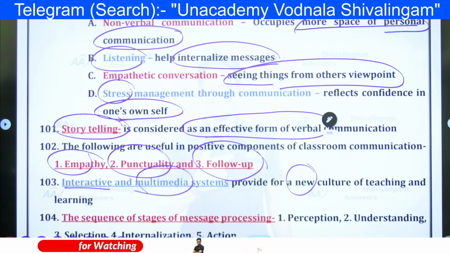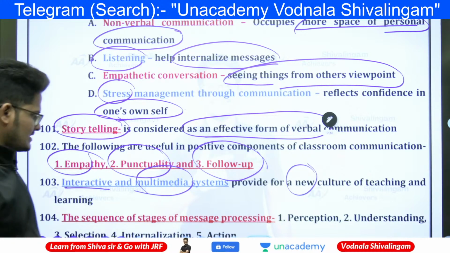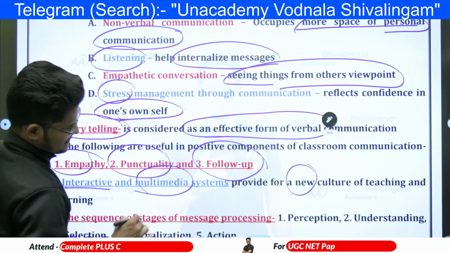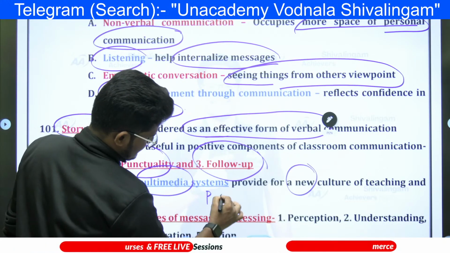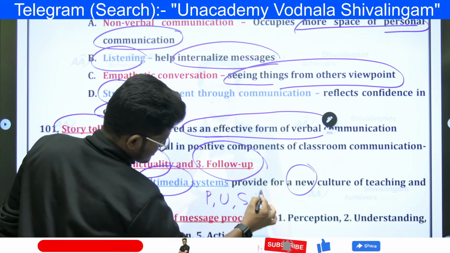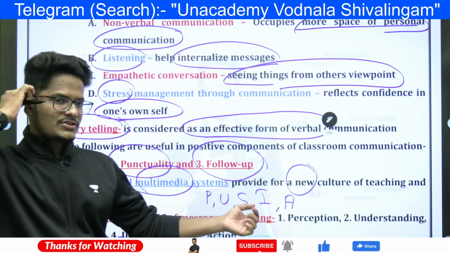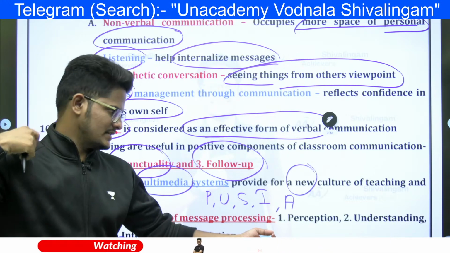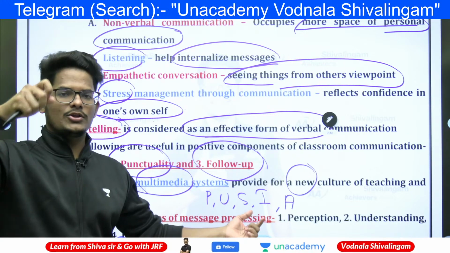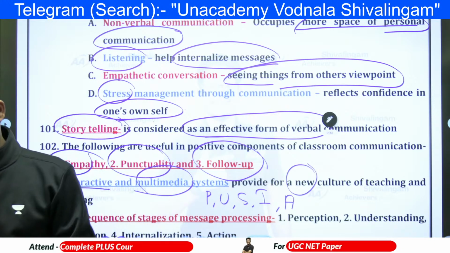The sequence of stages of message processing is perception, understanding, selection, internalization and action. Once you receive the message, how you perceive it is important. Understanding means decoding that message, selecting out of the total message what you want, digesting and internalizing the message, and giving your feedback, which is the action.